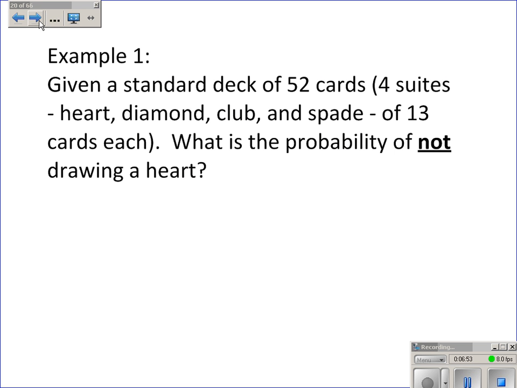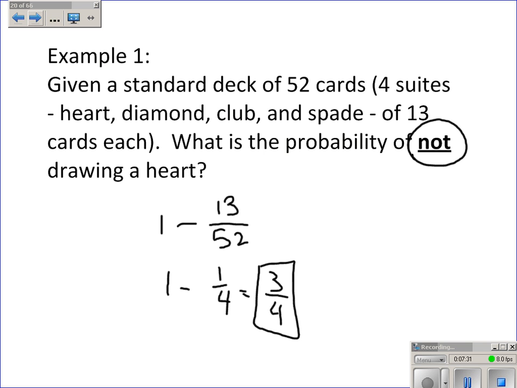Okay, example 1. Given a standard deck of 52 cards, by the way, there are 4 suits: heart, diamond, club, and spade, and there are 13 cards in each suit. What is the probability of not drawing a heart? Well, there are 13 hearts, but I'm looking at not drawing a heart, so it'll be 1 minus 13 hearts out of 52 cards, which, by the way, is 1 out of 4. I get 3/4 as my answer, or 0.75, as the probability of not drawing a heart.